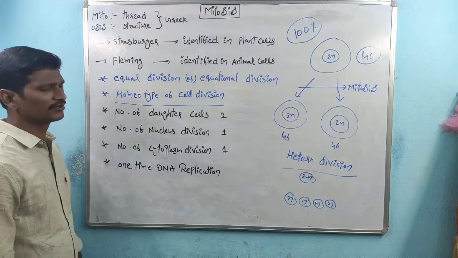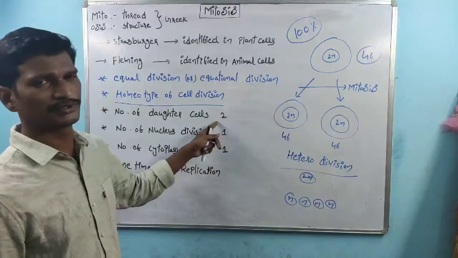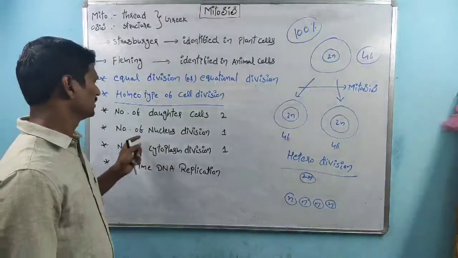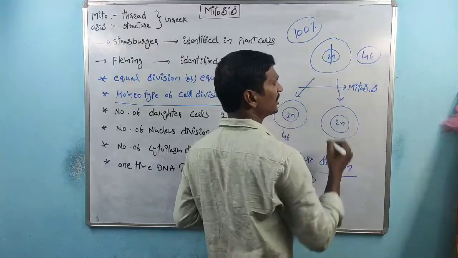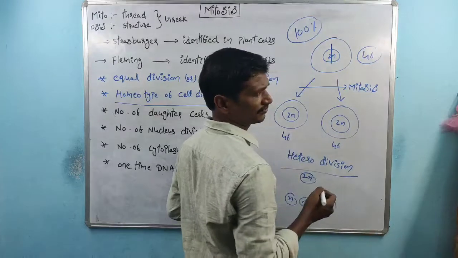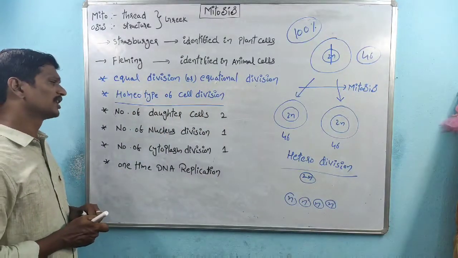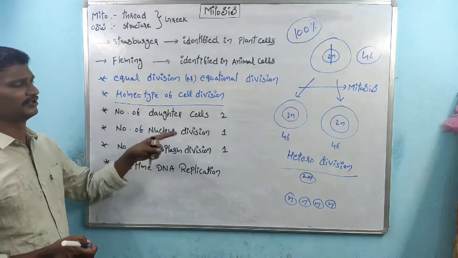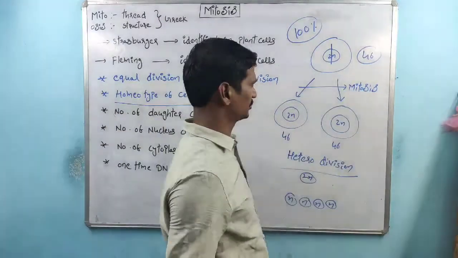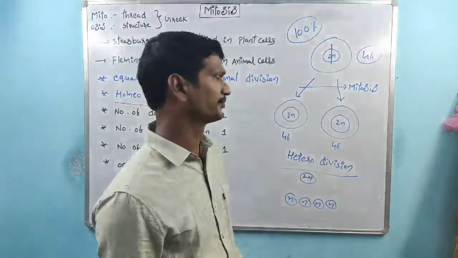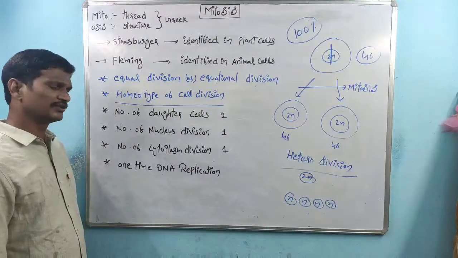Coming to the next one, how many daughter cells are produced in mitosis? Two daughter cells are produced. Regarding the number of nucleus divisions, one nucleus divides one time and produces 2 nuclei, so the number of nucleus divisions is 1. Next, the number of cytoplasm divisions.